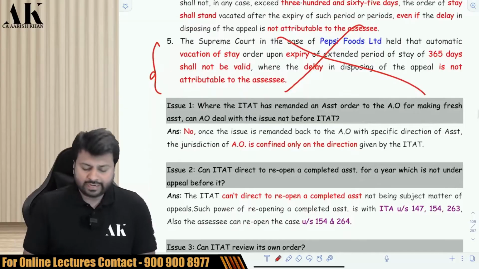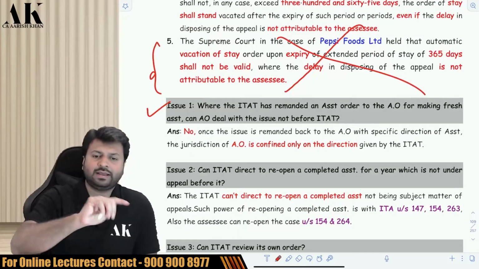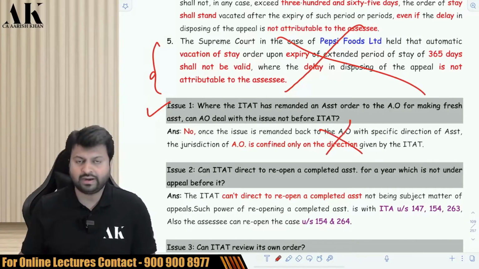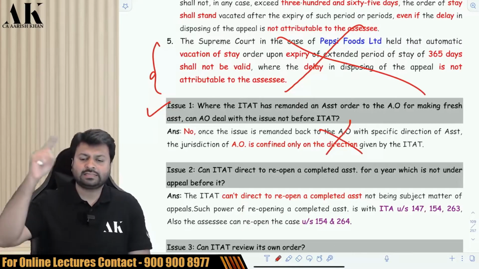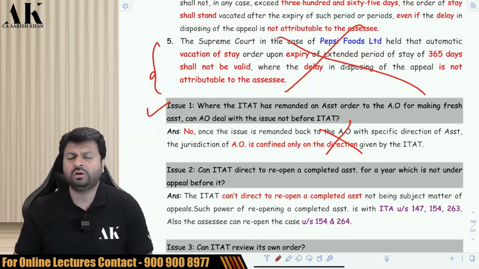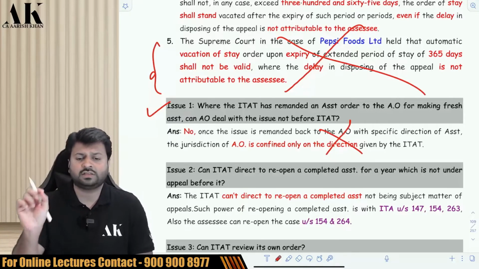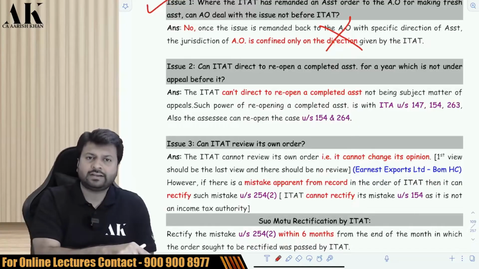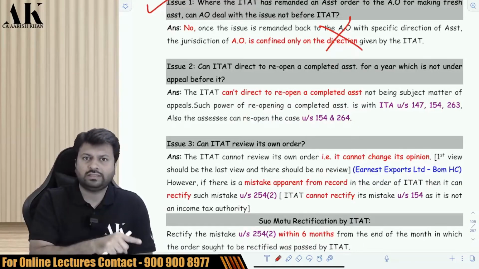Next question. Where the ITAT has remanded back the case to the AO, can the AO start a new matter? No, the AO has to confine to the directions given by the ITAT. If the ITAT has given a direction to look into the depreciation issue, the AO will only look into the depreciation issue and pass a fresh assessment order. The AO cannot look into the new matter. Check it, please.